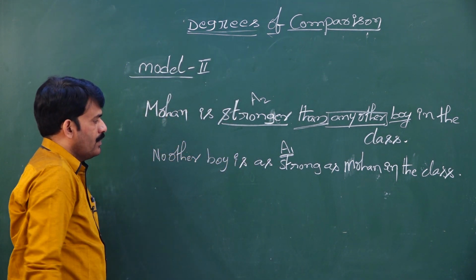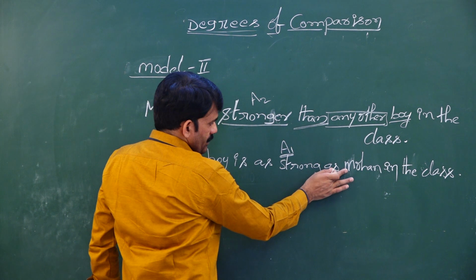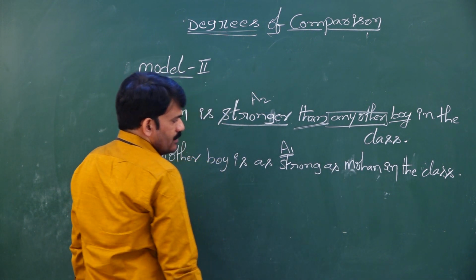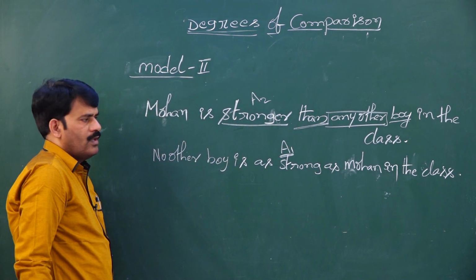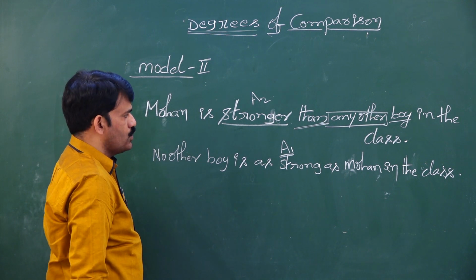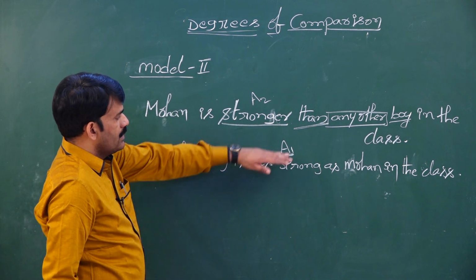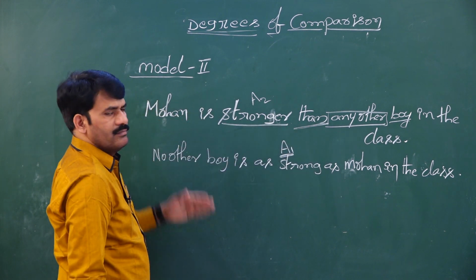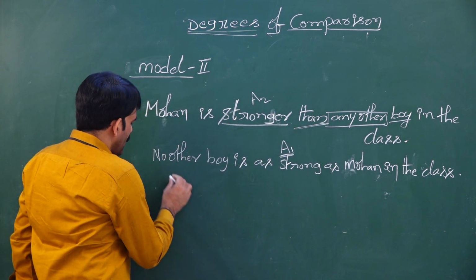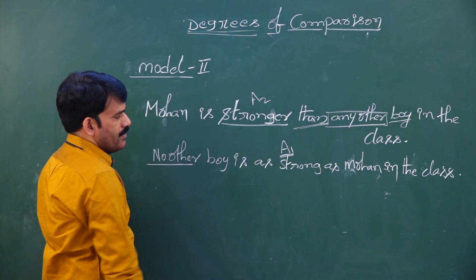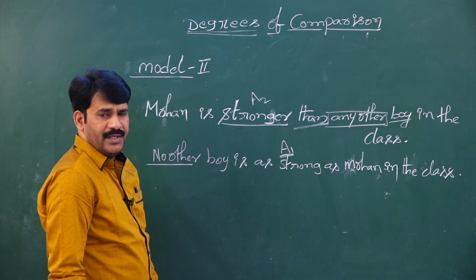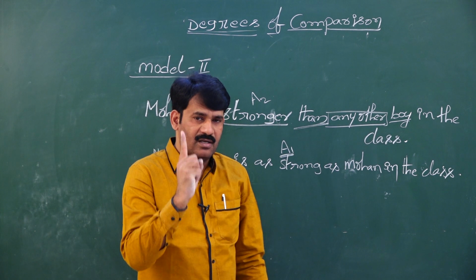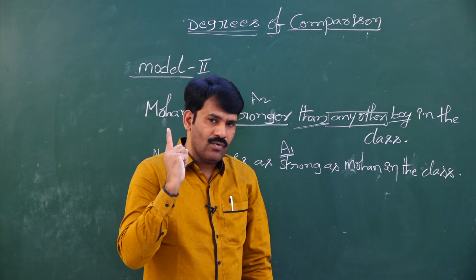Let us see the next sentence. Rewrite the sentence into superlative degree. How do you rewrite the sentence into superlative degree? Is there any boy equivalently strong to Mohan? No. That is the reason you started the sentence with no other boy. When there is no other, he is the unique, means he is the only one.